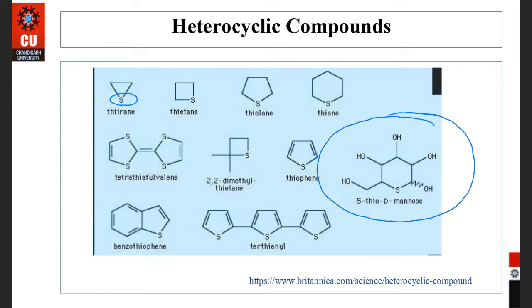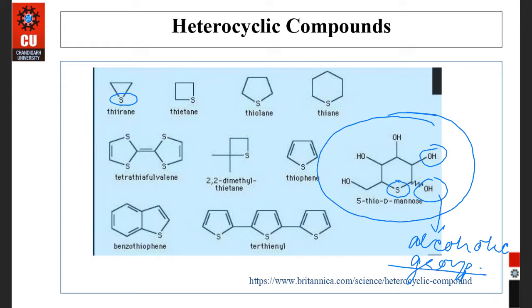Only sulfur? Yes, Harkomal, there is only sulfur that is used as a heteroatom. Yes, OH is a functional group. Here OH is acting as an alcoholic group. So in a ring, if carbon is replaced by any other non-carbon atom, that is the heteroatom, and this compound will be known as a heterocyclic compound.